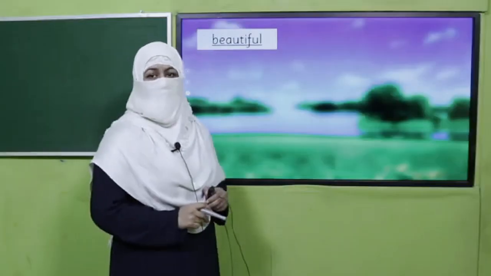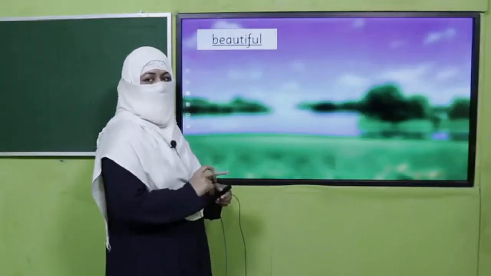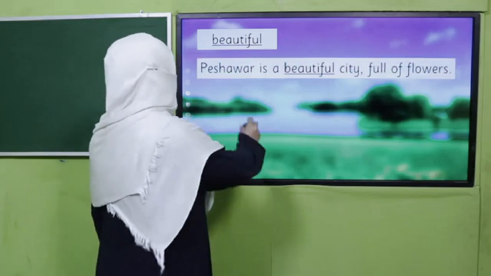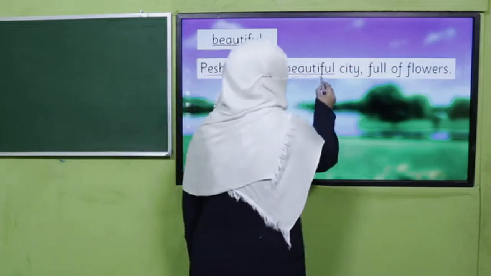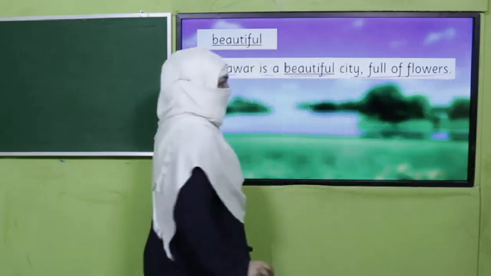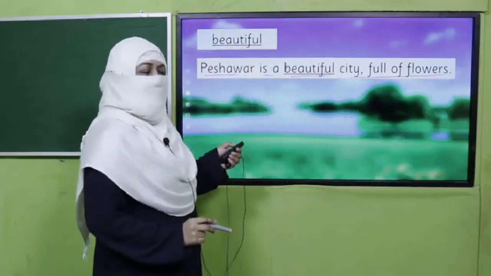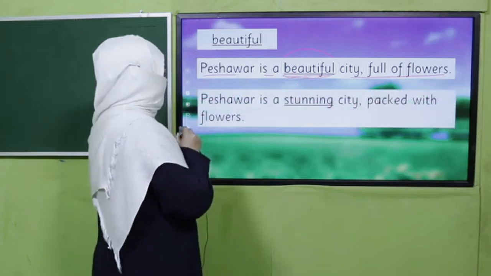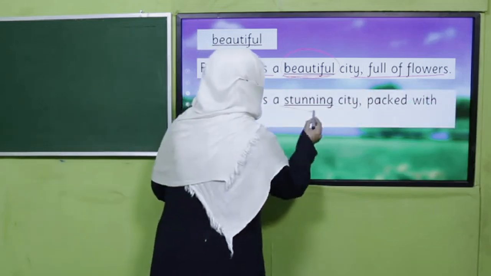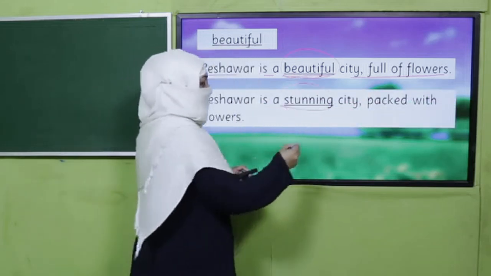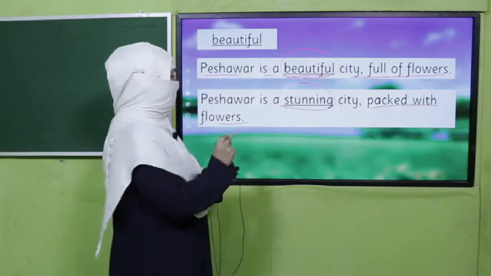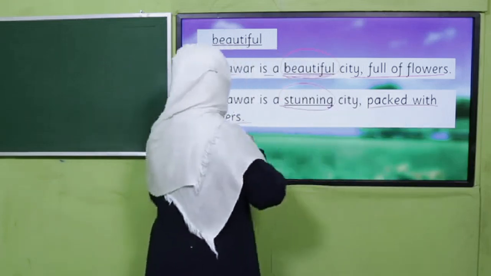So how are we going to do it? For example, one of the groups is assigned the word beautiful. One student will come and use it like this: Peshawar is a beautiful city full of flowers. Now the next student will come and will rephrase it, will replace it like this: Peshawar is a stunning city, and additionally you can do packed with flowers. Now you see, this is a more fancy word. Peshawar is a stunning city packed with flowers.